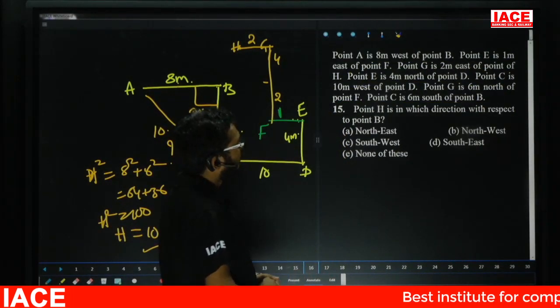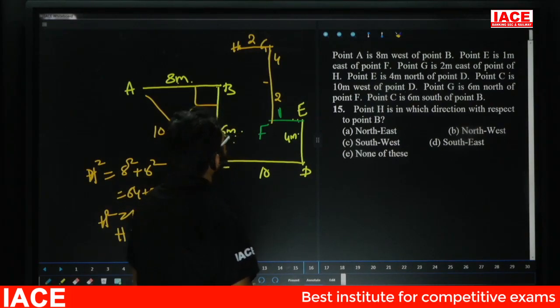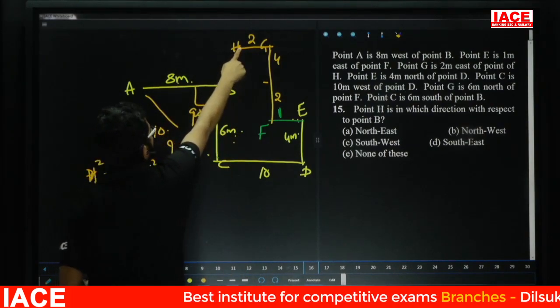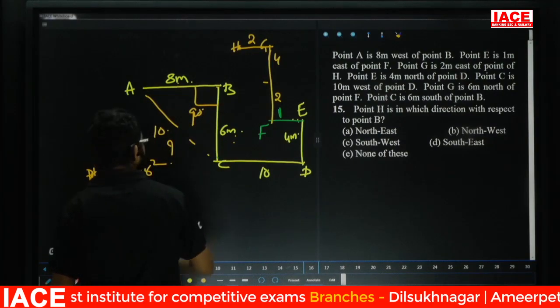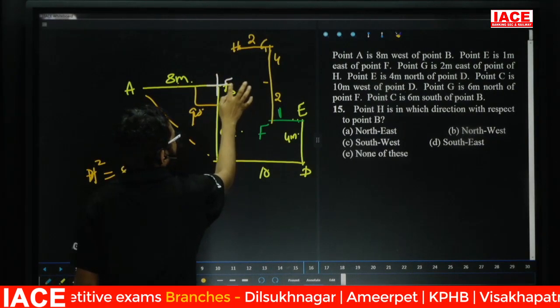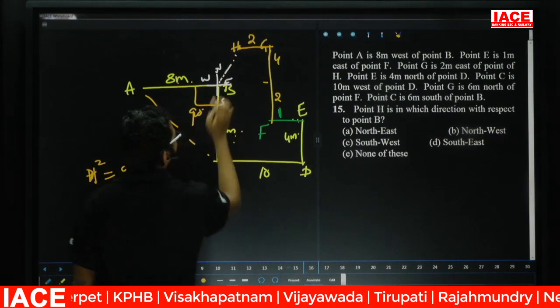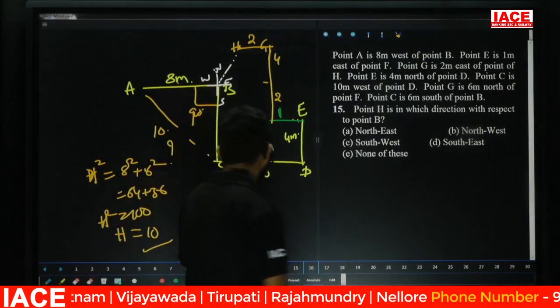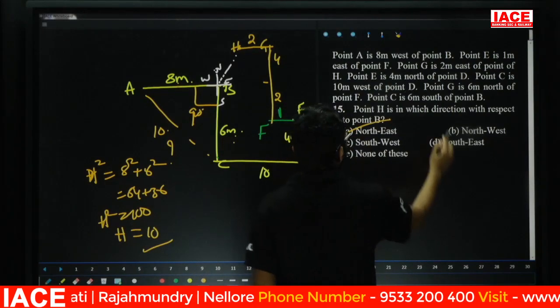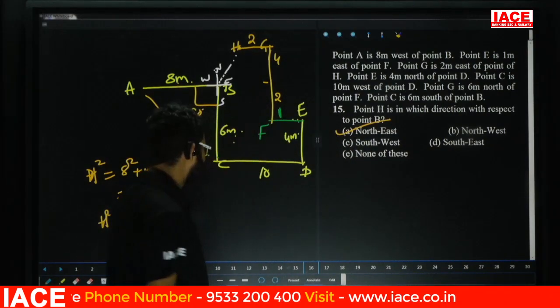Question number 15. Point H is in which direction with respect to point B? With respect to B, check the direction diagram: east, west, north, south. Here it is northeast. So for question number 15, the answer is option A.